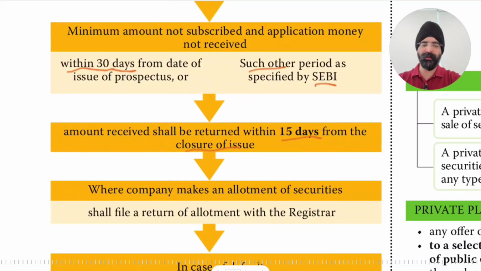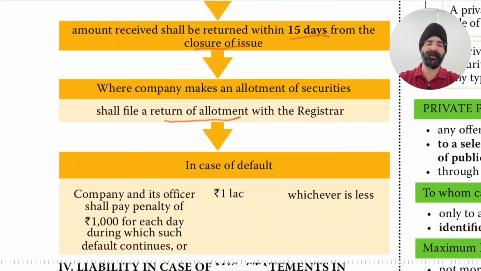Next, where a company makes an allotment of securities, it shall file a return of allotment with the Registrar of Companies, and only once the return is filed can it utilize the money received for the respective purposes as provided in the prospectus.